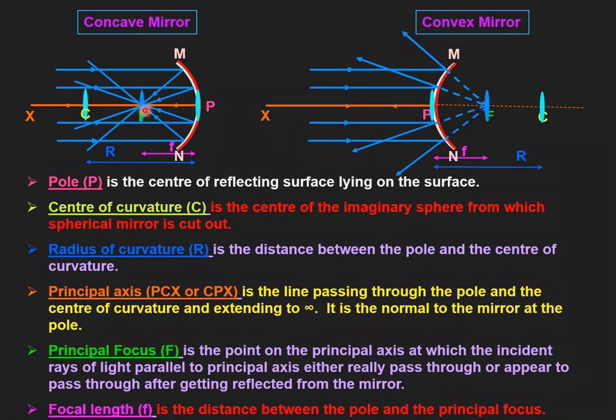So dear students, in case of concave mirror, this focus is lying this side, so that's why we have to measure the distance in the backward direction. Here in case of convex mirror, since the principal focus is lying on the right side, forward direction, that's why we measure distance from P to F in the forward direction. So focal length is simply the distance between pole and the principal focus.